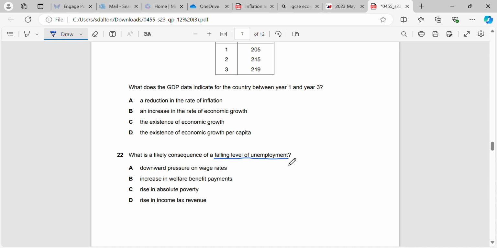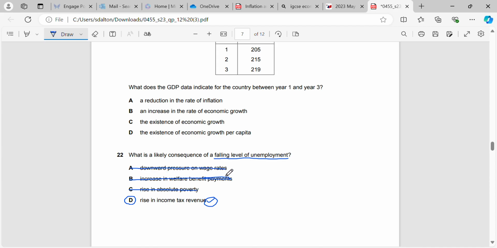Okay, so really it's very simple. If more people are having a job, does that mean that poverty is going to increase? No, absolutely not. We would have a decrease in absolute poverty. We would have a decrease in welfare benefit payments because there's less people unemployed, so the government have to pay out less money. So we're left between downward pressure on wage rates or a rise in income tax revenue. Now in this case, the likely consequence is that we'll get more tax revenue as more people have jobs. Downward pressure on wage rates could apply in certain circumstances, but it's unlikely.